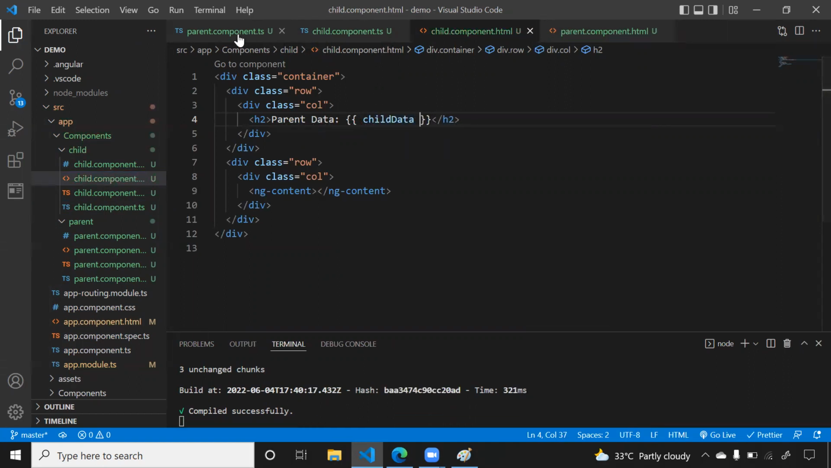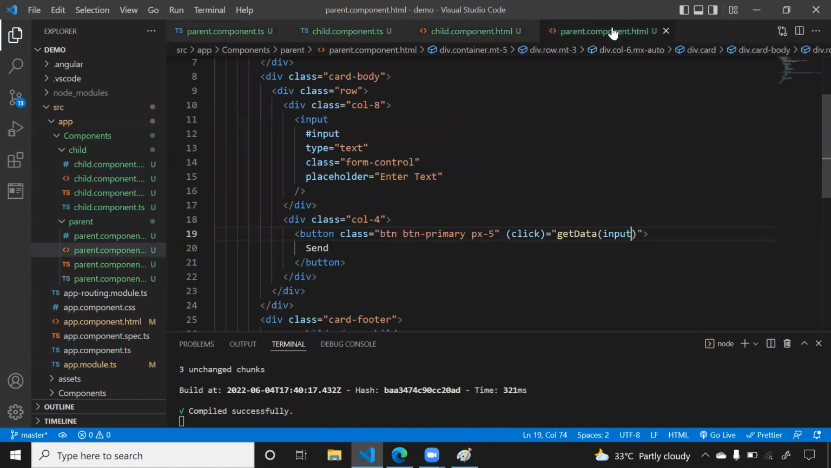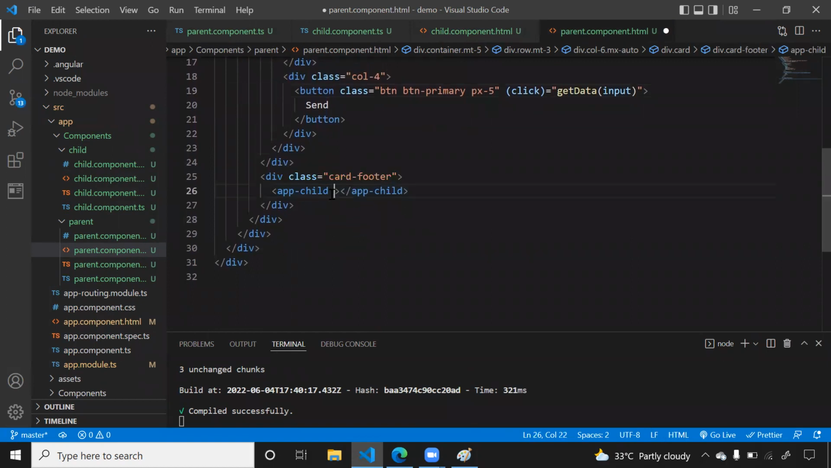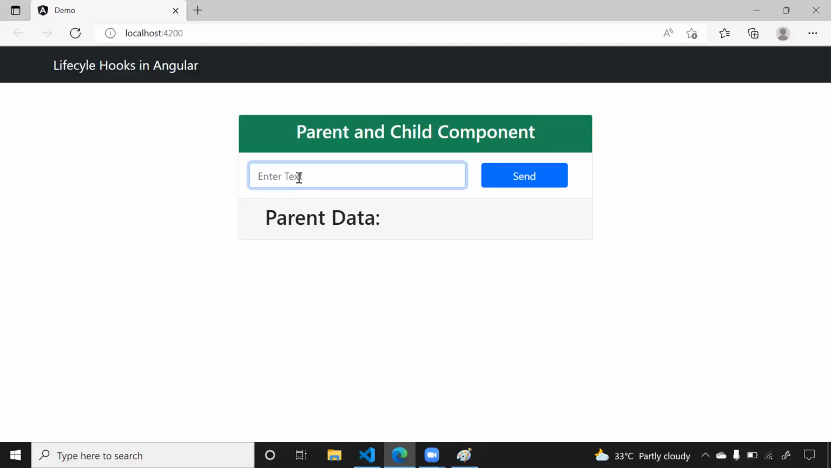Now save it. If you want to connect both, we have to go to the parent component HTML, and in the selector we have to write the child data and here parent data. Now let's see whether we are able to do it or not. Let me come back here. I'm typing something here, 90, and click on send. Here I'm able to get the data.